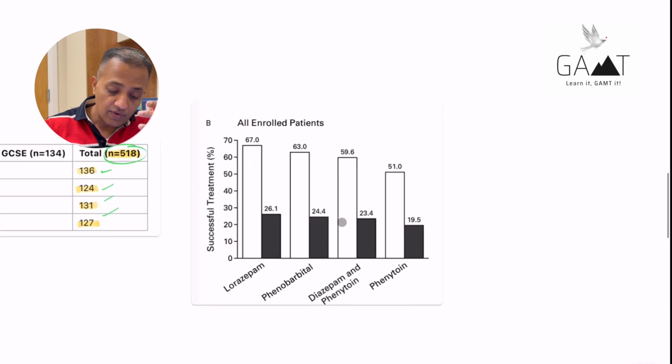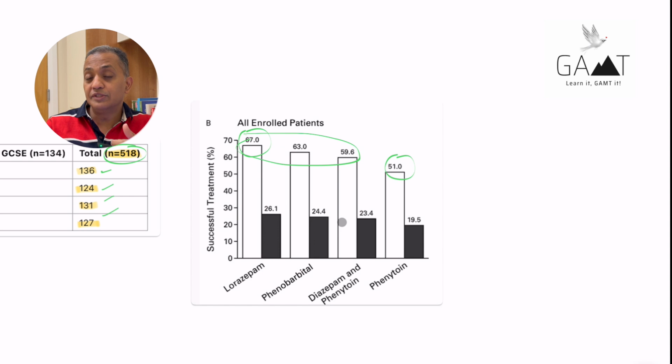What they found is that lorazepam had the highest incidence of seizure control, statistically significant compared with phenytoin, which was only 50%. There was not much difference between the other groups, but lorazepam seems to be very well tolerated, with minimal side effects, and also has the highest ability to control the seizures. So lorazepam is the drug of choice for status epilepticus at the start.